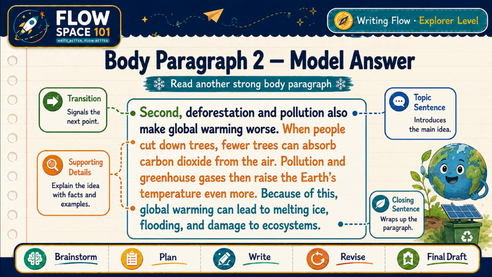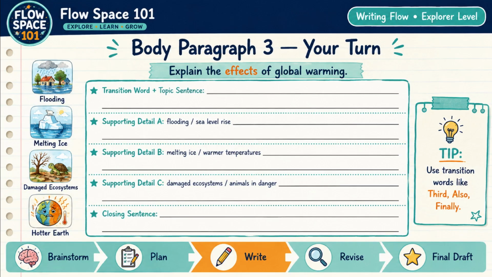This explains deforestation. Pollution and greenhouse gases then raise the Earth's temperature even more. This explains the effect. Because of this, global warming can lead to melting ice, flooding, and damage to ecosystems. This explains the result. This paragraph connects causes and effects clearly. Now it is your turn to write body paragraph 3.